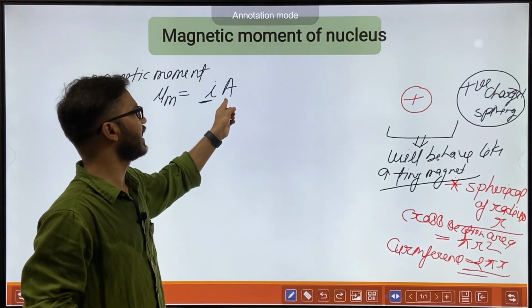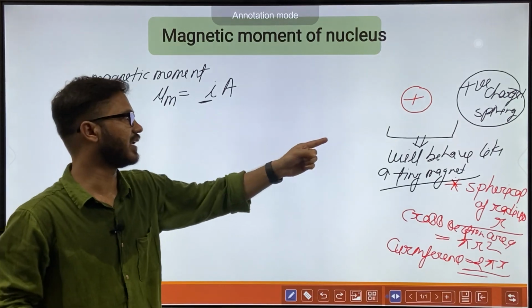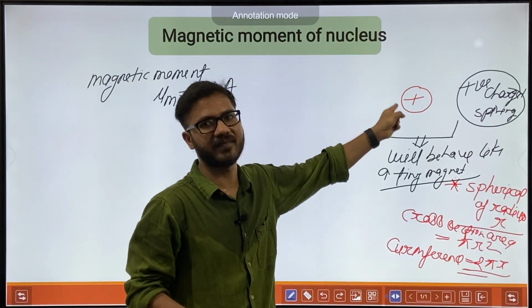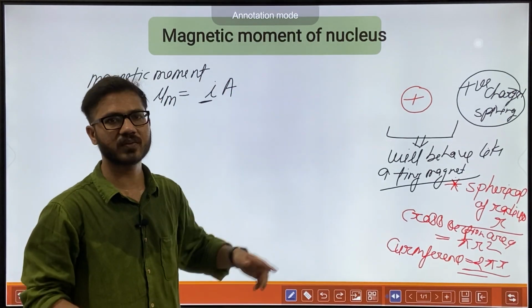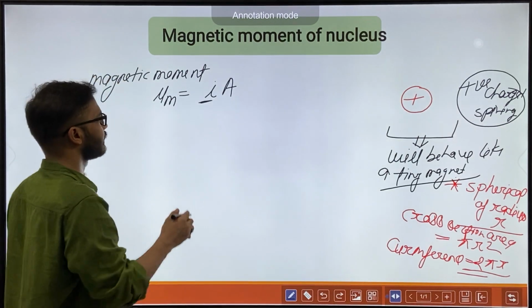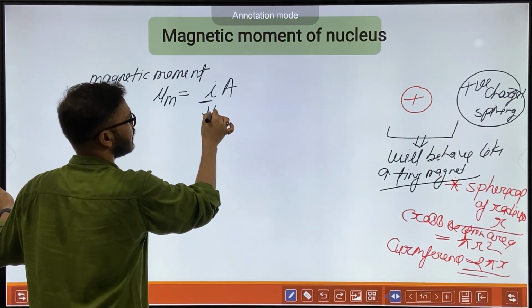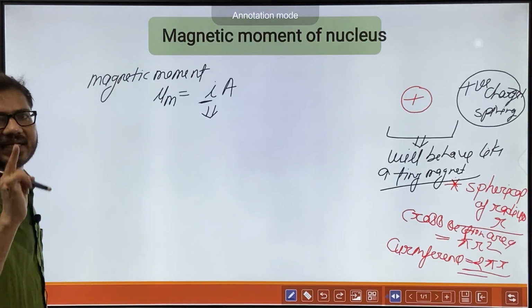And what is the A? A is the cross sectional area of this nucleus. This is pi r square. So what is the I? I is the electricity.